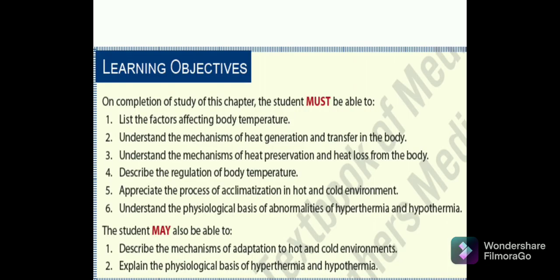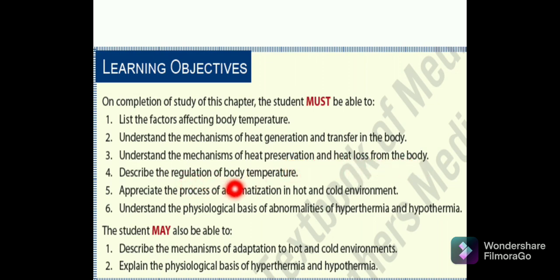The first learning objective is that the student should be able to list the factors which are basically affecting the body temperature, and the second one is to understand the mechanisms of heat generation and transfer in the body. That is, what are the mechanisms which are responsible for heat generation in your body, and of course about the transfer in the body. Then the third one is to understand the mechanism of heat preservation and heat loss from the body.